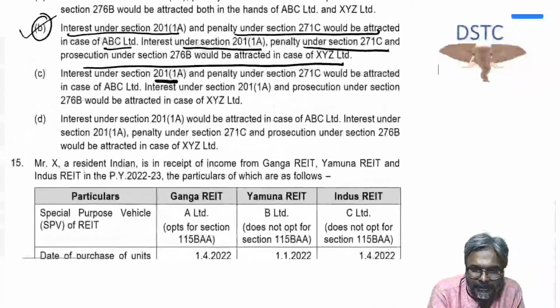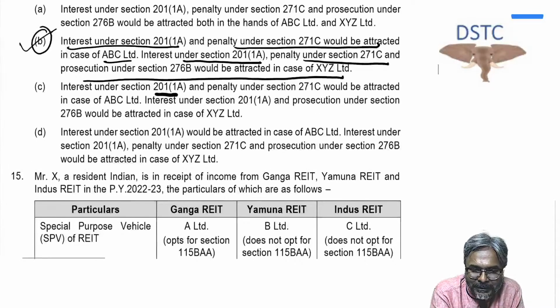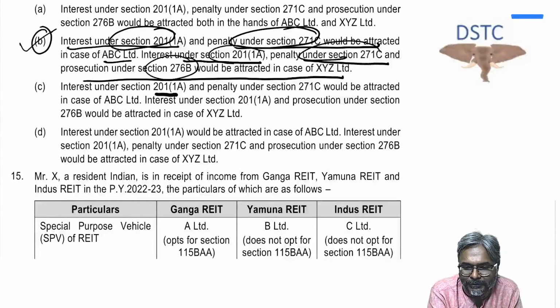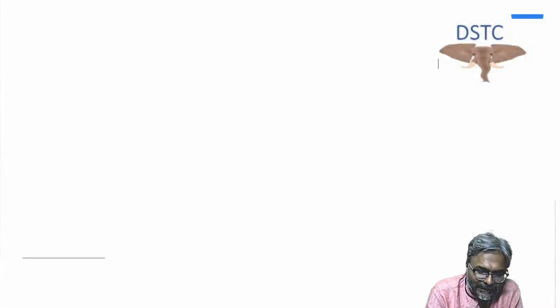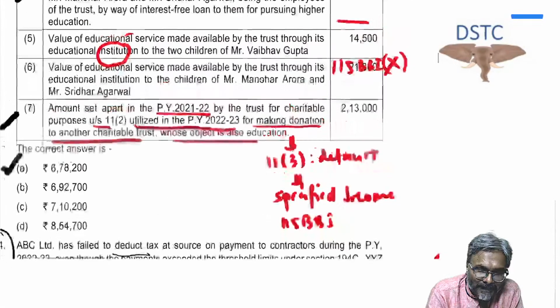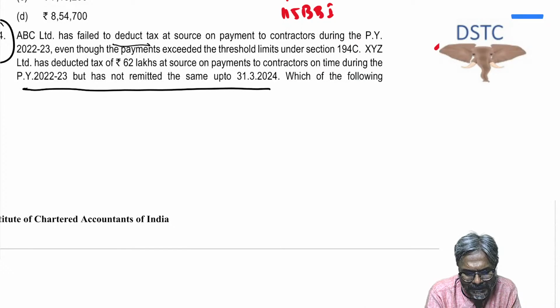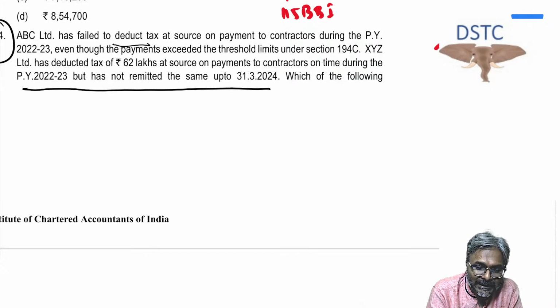Therefore, for ABC, which has failed to deduct, interest and penalty is what will be there. And as far as XYZ is concerned, interest, penalty, as well as the prosecution section will be attracted. You'll say, sir, why is it so? Because, again, you have deducted the TDS, students. You have deducted the TDS already.